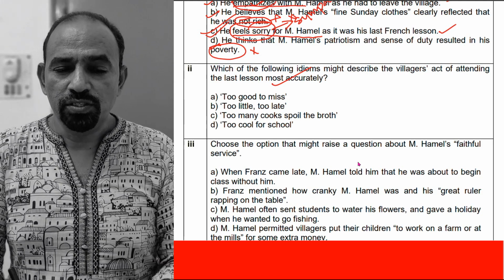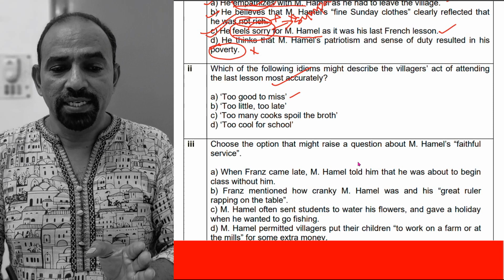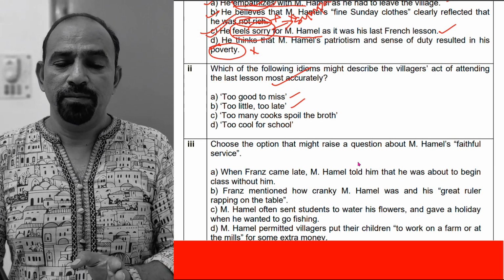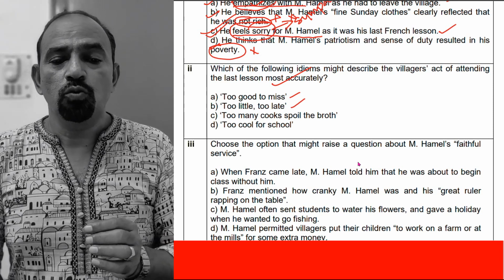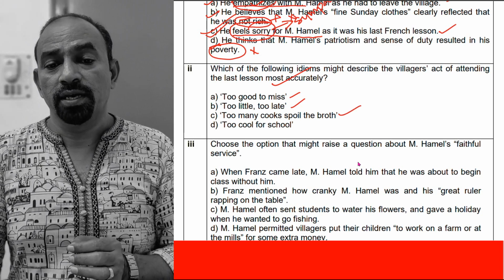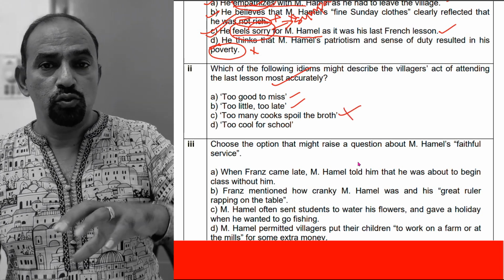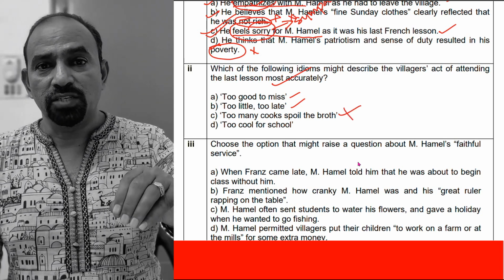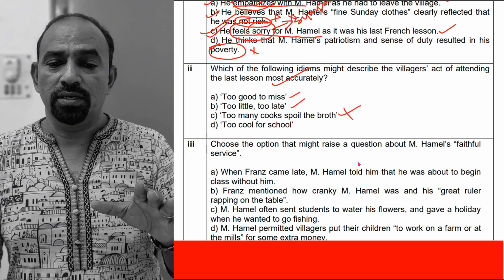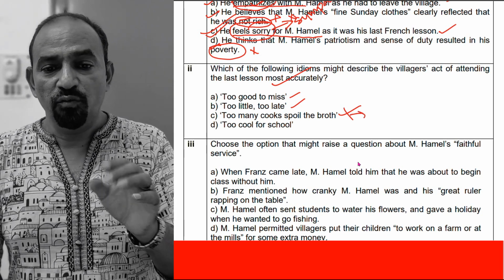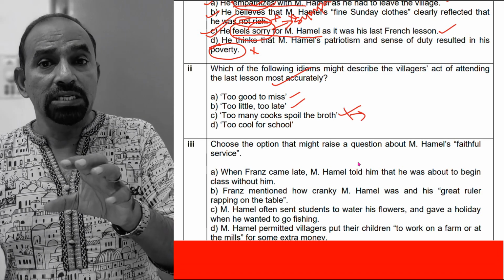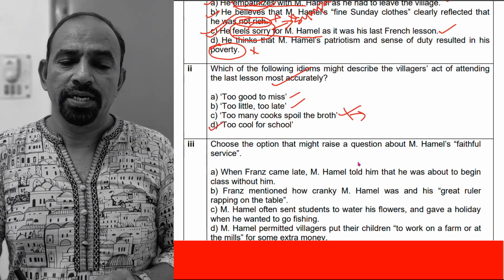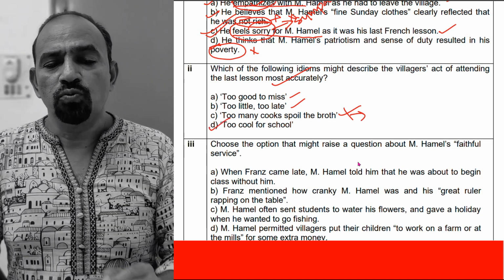A, too good to miss. B, too little, too late, maybe. And C is too many cooks spoil the broth. We know that when so many people engage in one activity, nothing will happen. It does not mean the attending of the elders in the class. D, too cool for school.